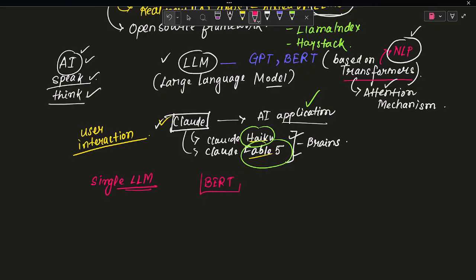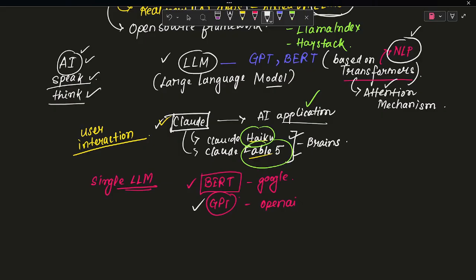This is one example of an LLM, powered by Google. Or let's suppose I'm talking about GPT by OpenAI. OpenAI has this GPT which is used by ChatGPT. These are all the brains.